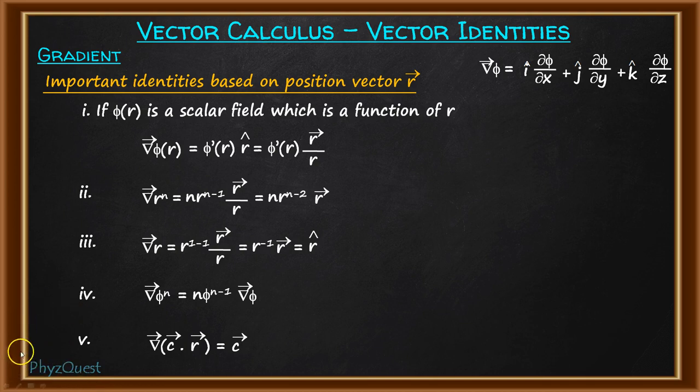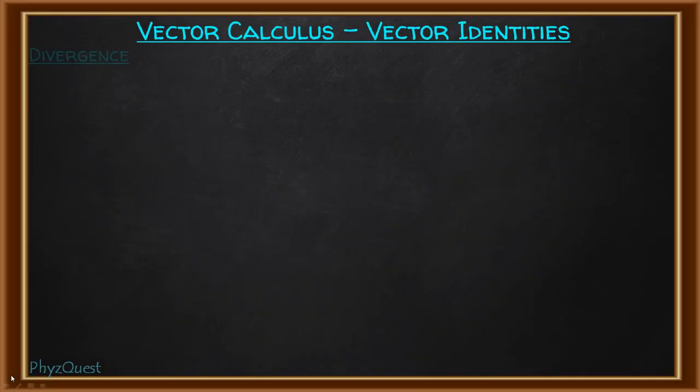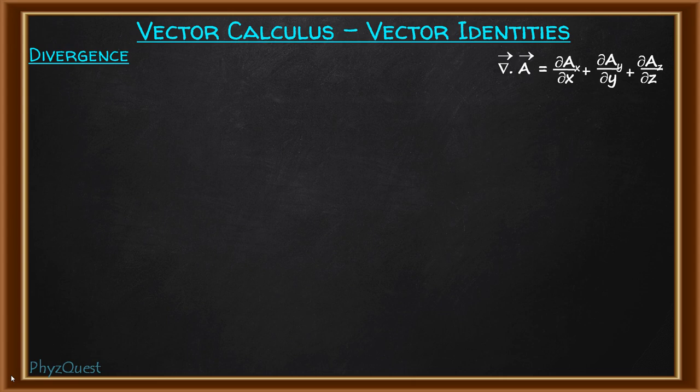Now we'll discuss the divergence. Now let's talk about the divergence operator. So the divergence operator always acts on a vector field, and its definition is this. First of all, let's talk about rule number 1, that is the rule of addition of two vector fields.